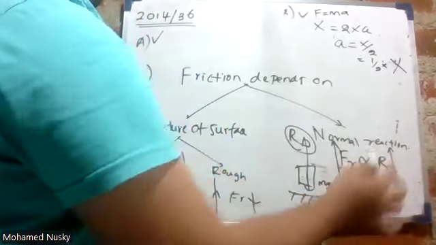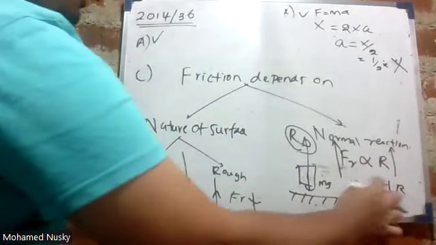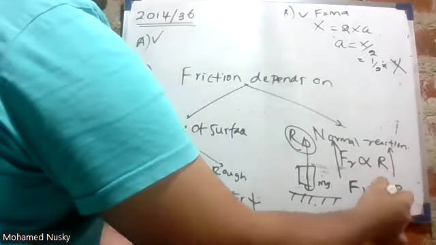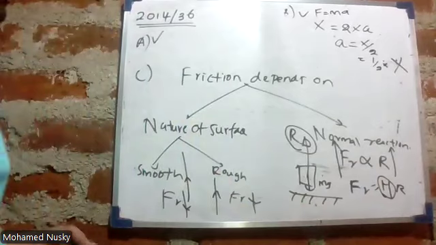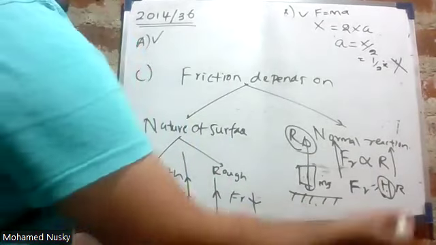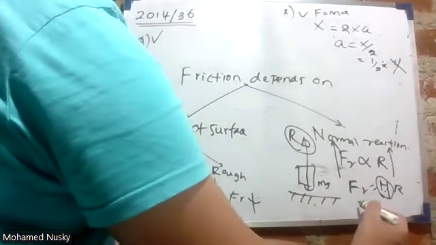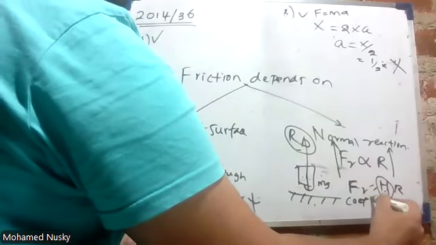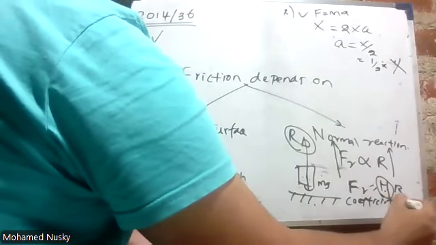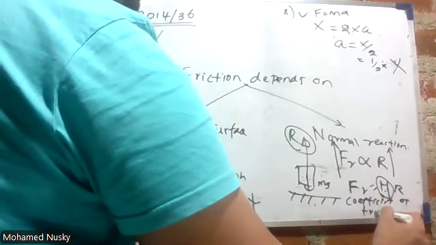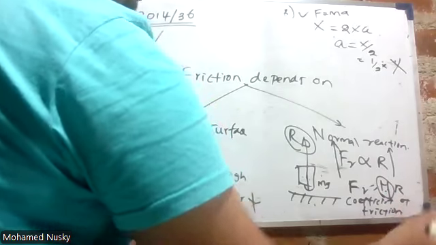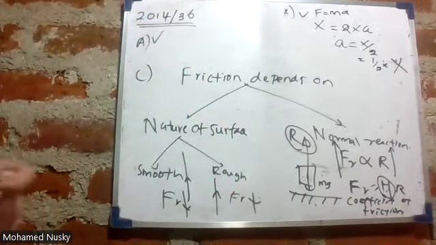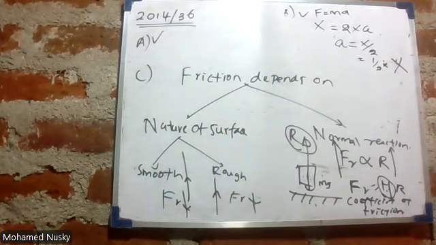When something is proportional, to equate it you should add a constant. That constant is this mu. What is this mu? The coefficient of friction. So friction depends on these two things.